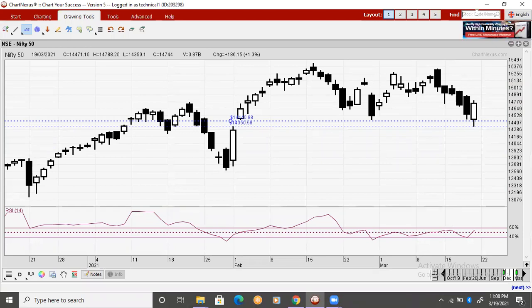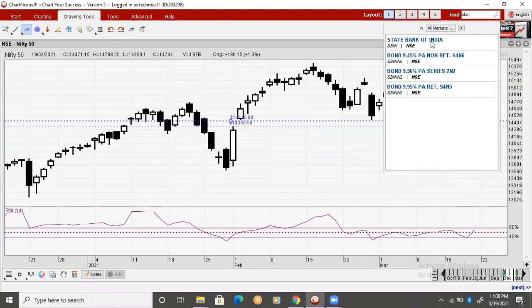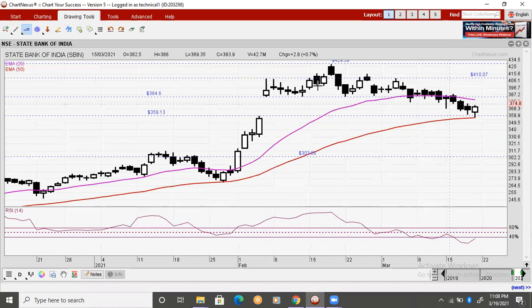And with this, guys, SBI also filled the gap. So here you can see the gap area for SBI. We have already discussed in the previous analysis with my pro traders, 359 to 384, this was the gap area, and this gap area is actually filled today. SBI, look at the low made by SBI today, it is 357. So I feel that as long as today's low is holding in SBI, it can retest 384 levels in coming trading